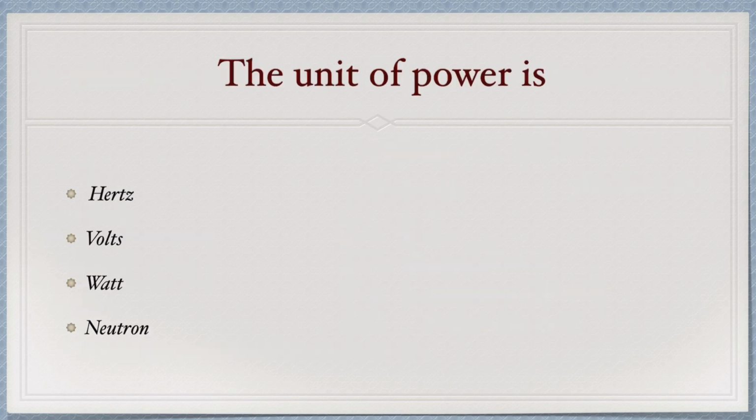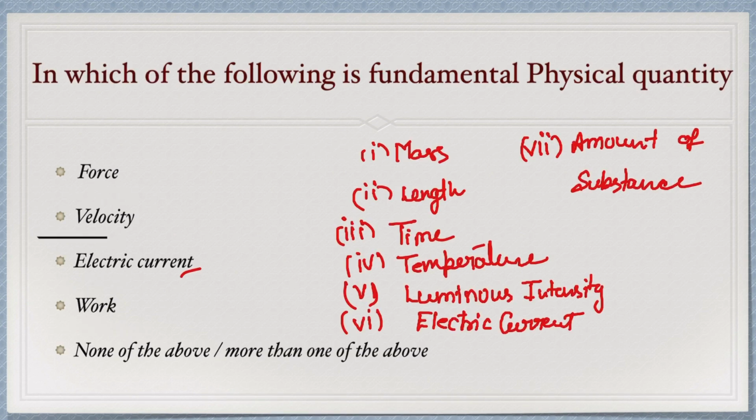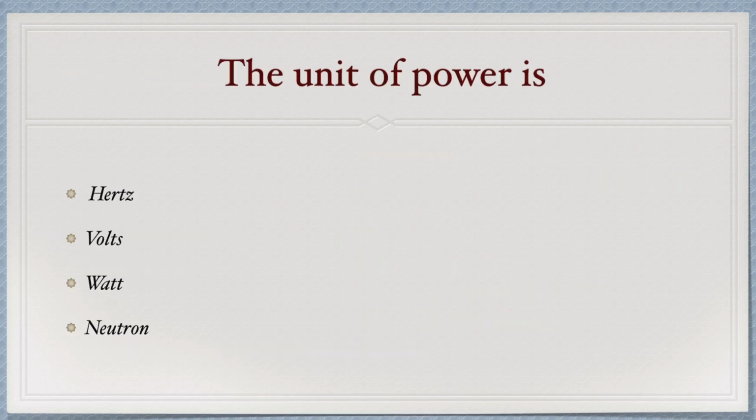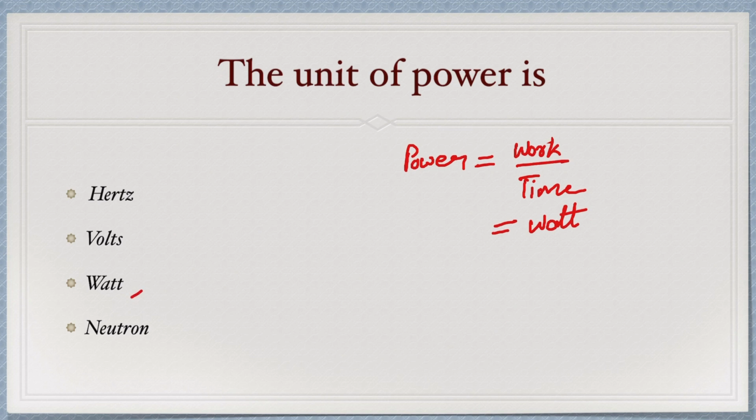Next question: the unit of power is. Power is defined as work divided by time, and the unit is the watt. So option third will be the correct unit of power.